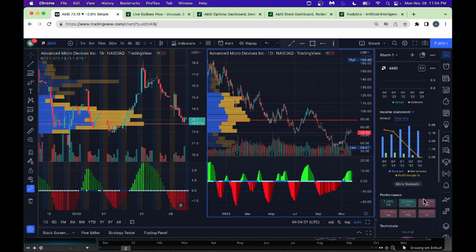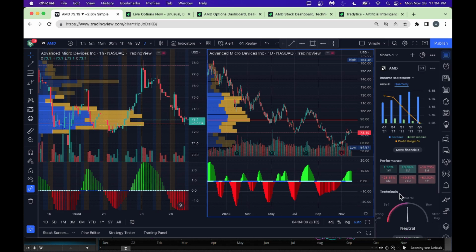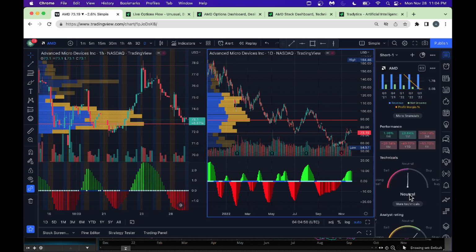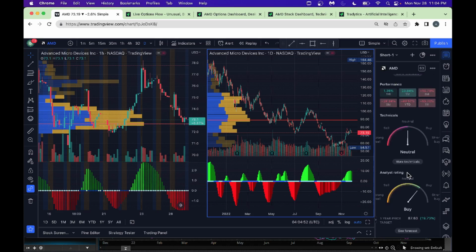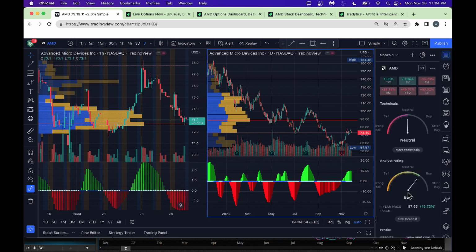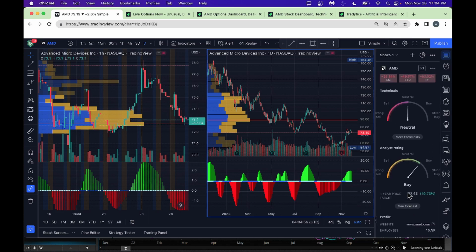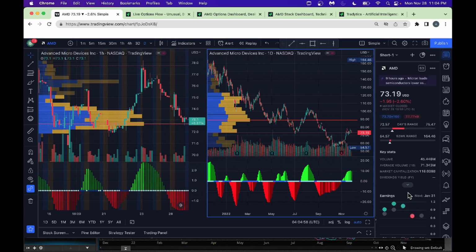Still a great company. Performance perspective, completely clobbered: negative performance in 6 months, 3 months, and 1 year, 53% down, as you can see here. And from a technical perspective, it's neutral. Analysts are saying buy. So that's the quick reading on Advanced Micro Devices.